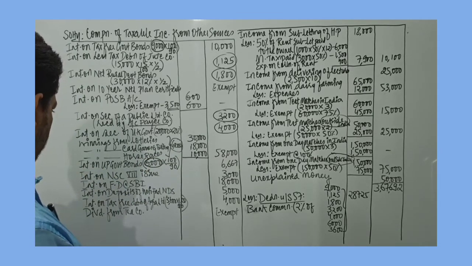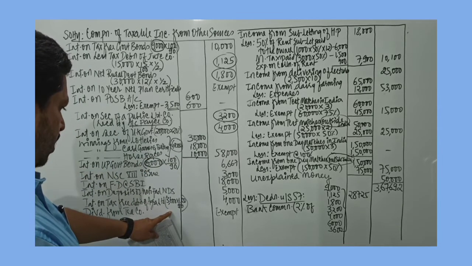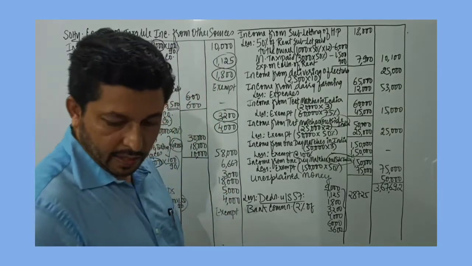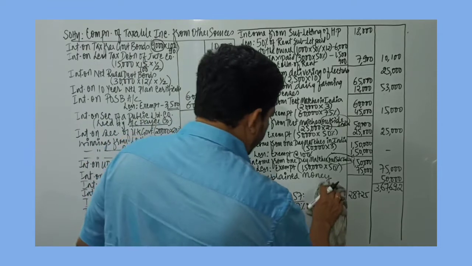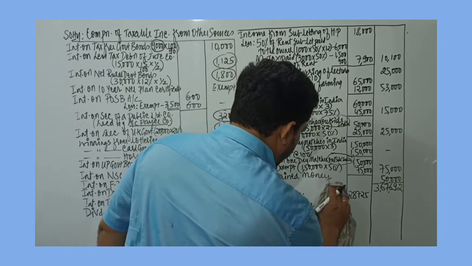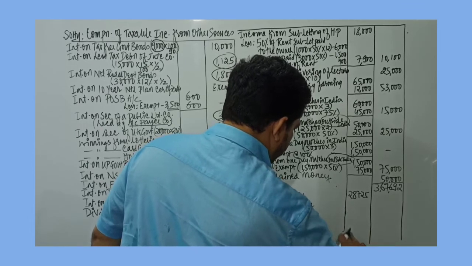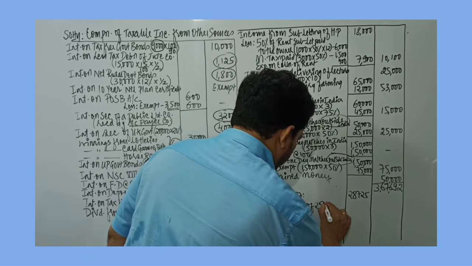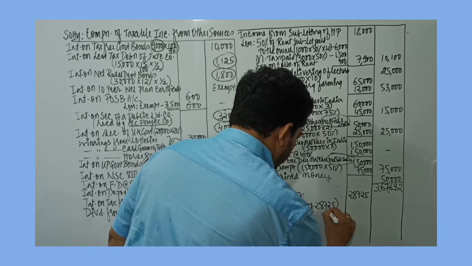Then we have taken interest on tax-free debentures 3,600 rupees. Okay. So total is 28,725. So we can record over here 2% of 28,725.